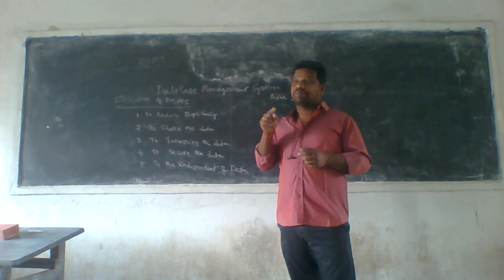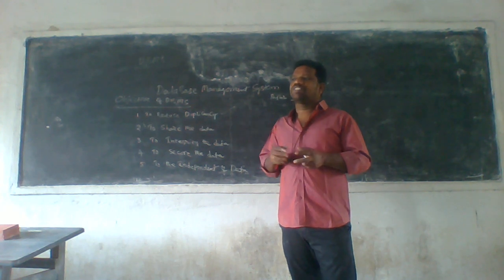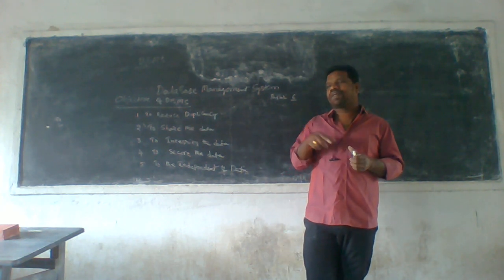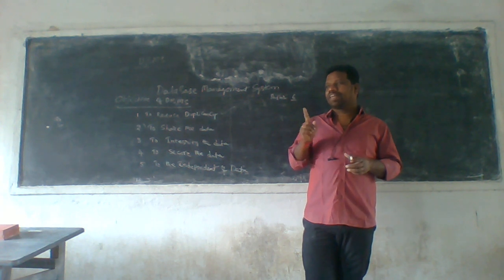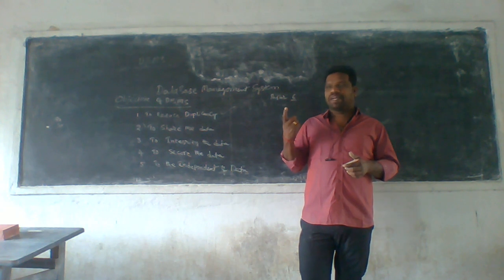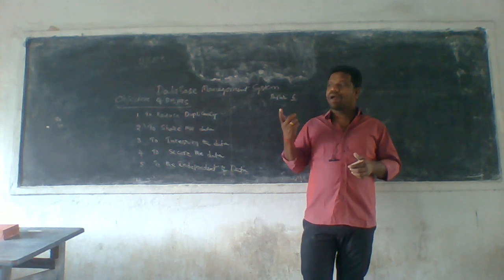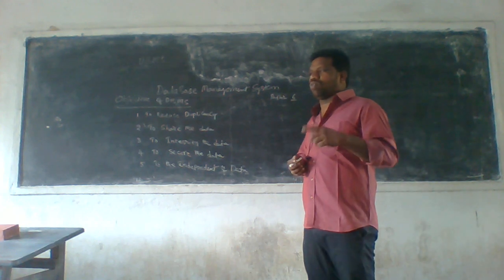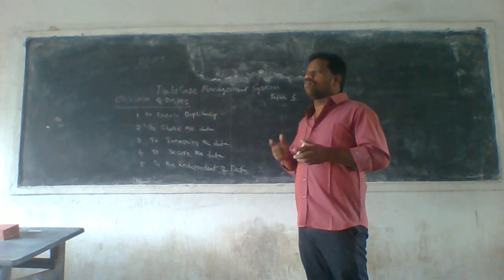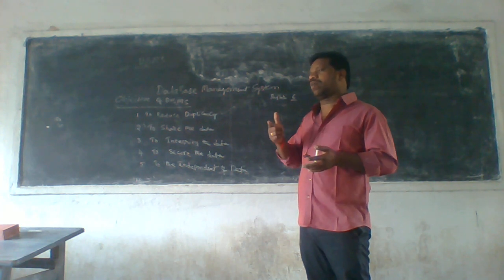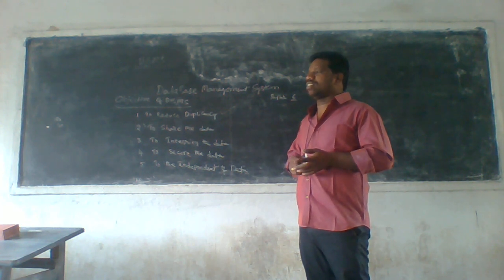Possible. But can the same student have the same hall ticket number? Is it possible or not? It's not possible, because the hall ticket number is issued by the university. Only a single person can have a single number. Multiple students can have the same name, but it is not possible to assign a student's number to another student. If it were possible, that would be called duplicate.